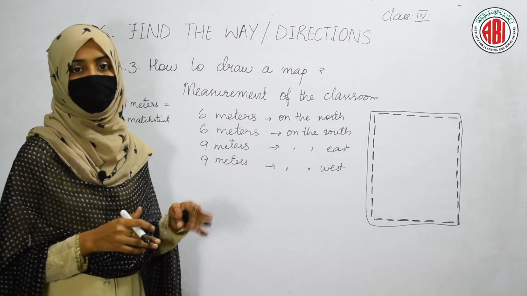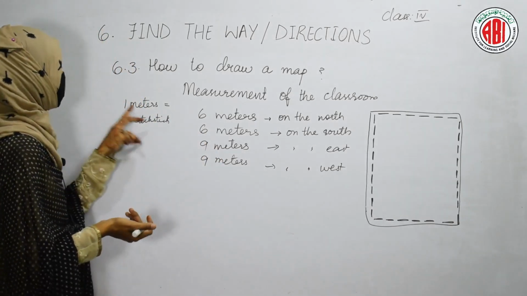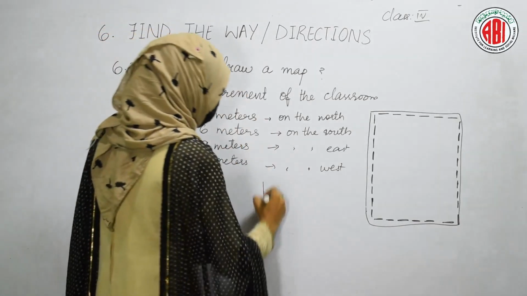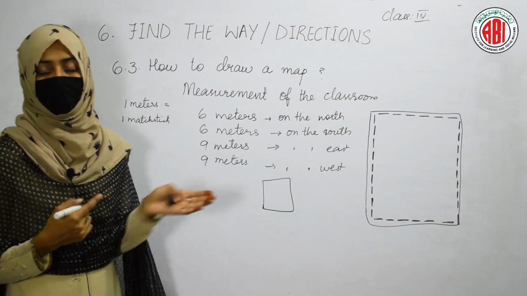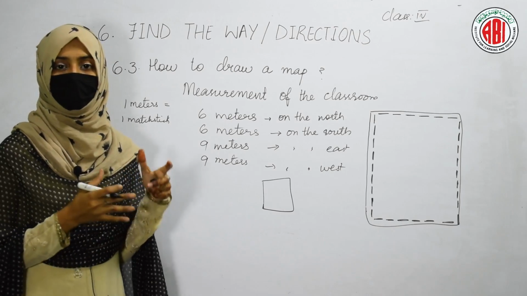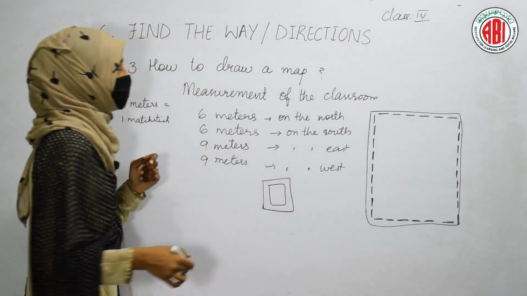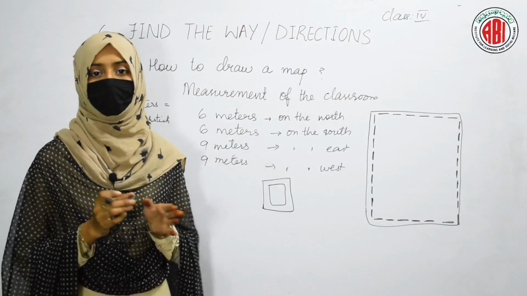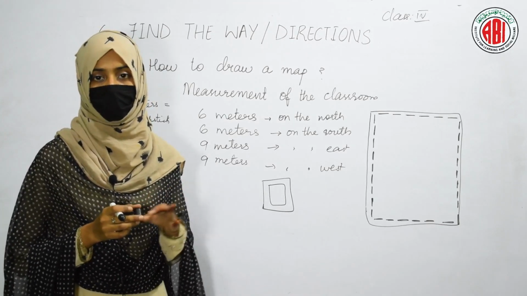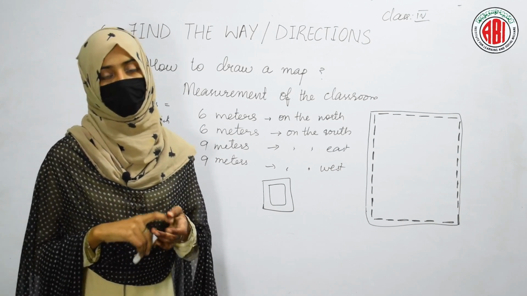Now, if anyone wants to draw the map on a piece of paper, then one can take 1 meter as 1 centimeter. So if you want to draw the map on the paper, you should consider 1 meter as 1 centimeter so that it becomes small and you can draw it over the paper. In this way, you can draw the map of your classroom. So whenever we measure the length of any place by considering the directions, we can draw their map on a piece of paper. In this way, one can draw the map after knowing the directions and corners of any place.